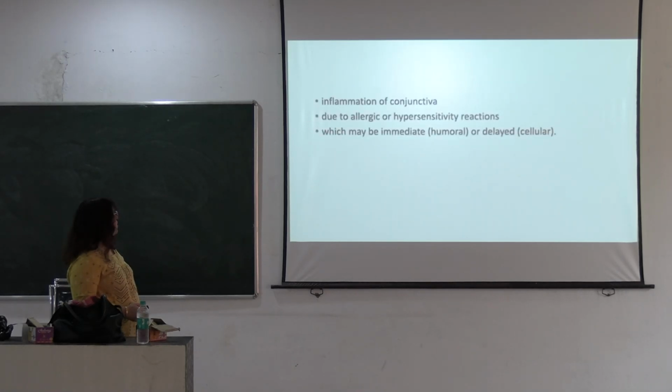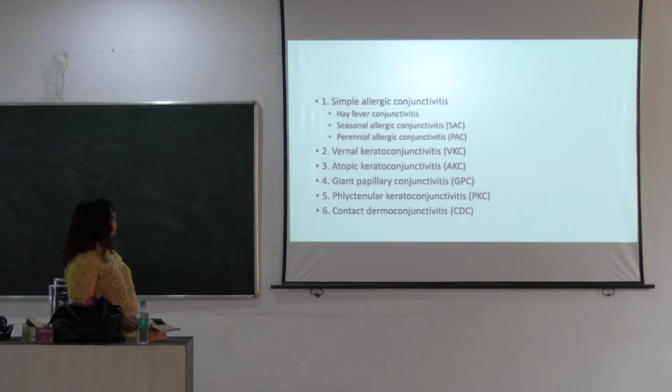So allergic conjunctivitis is the inflammation of the conjunctiva due to allergic or hypersensitivity reactions. It may be an immediate or delayed type of hypersensitivity reaction. Allergic conjunctivitis is divided into 6 groups. First is the simple allergic conjunctivitis.